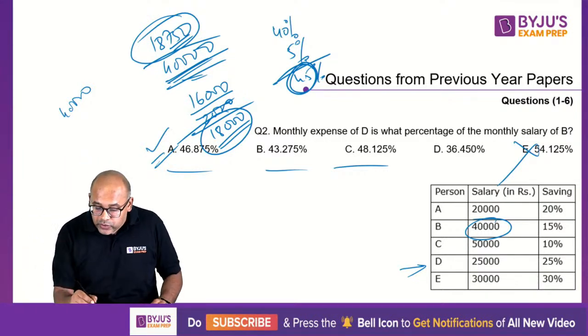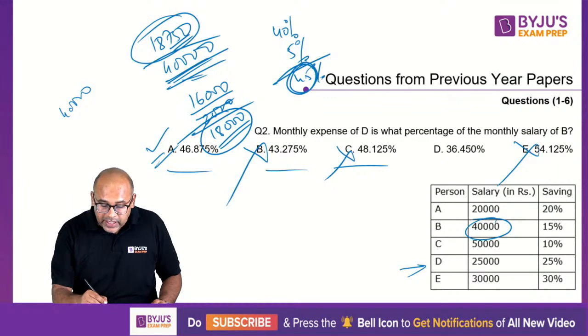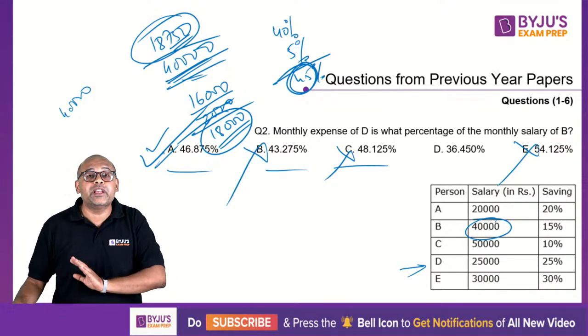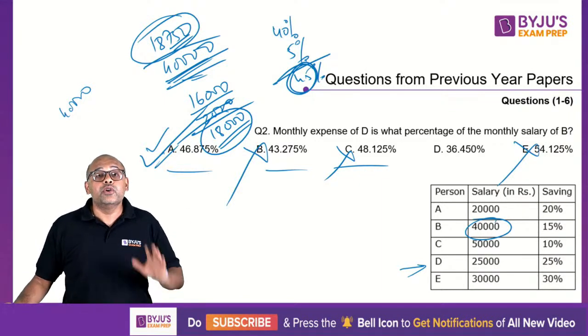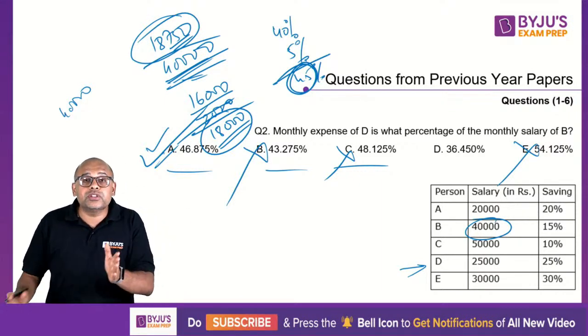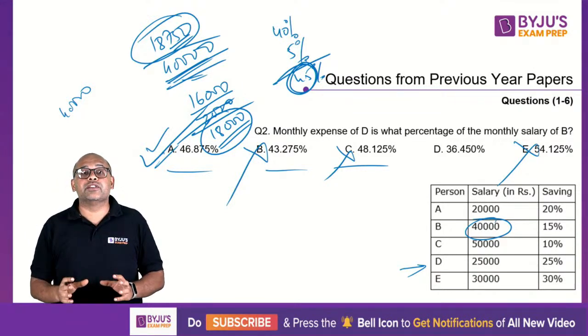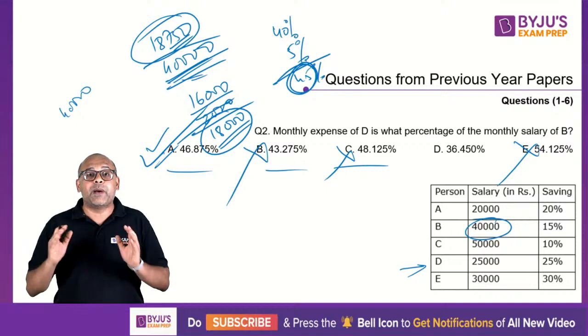The closest value, so B is not your answer, C is not your answer, therefore you'll be left with your A. Don't calculate perfectly. Nobody is going to give you extra marks. You need to eliminate options. Use the 50% point, 10% point, 15% point. Use these points. Don't calculate blindly. It's bad.